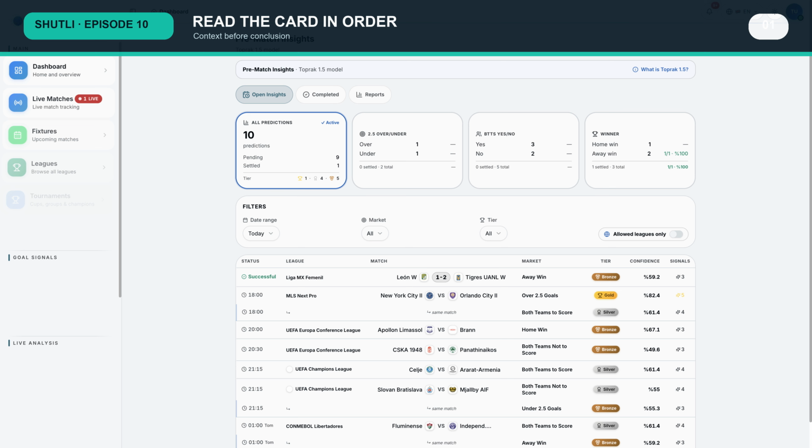A pre-match insight card places several fields on one line, but those fields do not answer the same question. The match and competition establish context. The market tells you what the insight is about. The tier shows the published classification. The percentage and signal fields describe the historical pattern behind the card. In this lesson, we will read those fields in order, then compare an open card with a completed result.